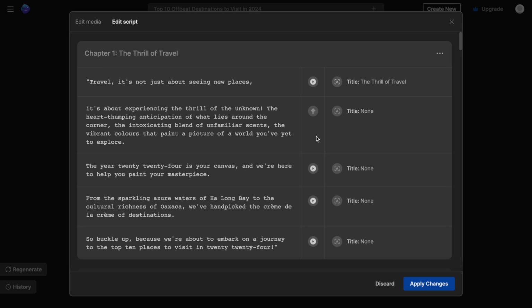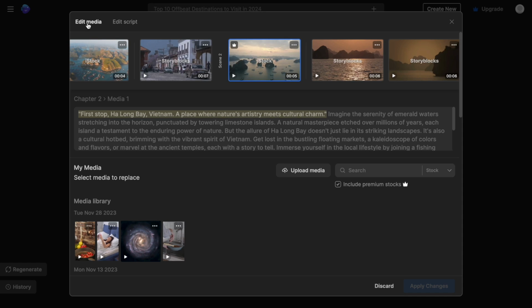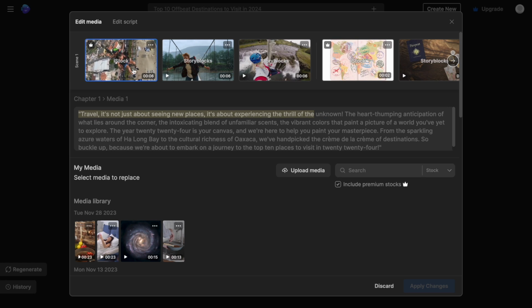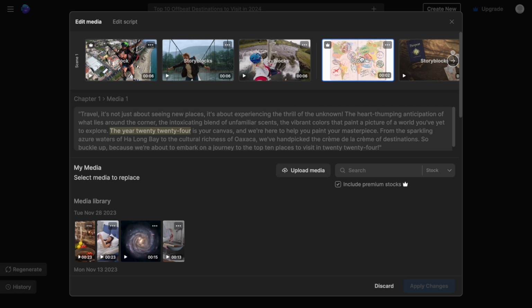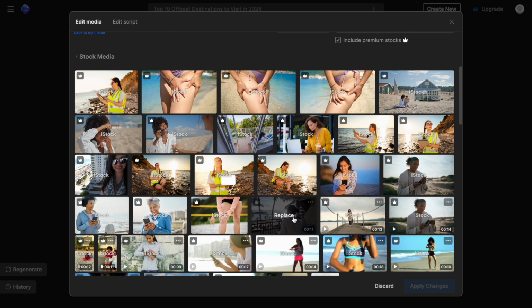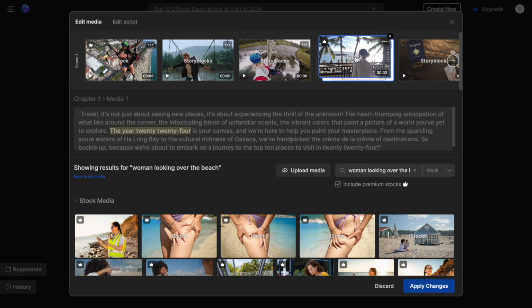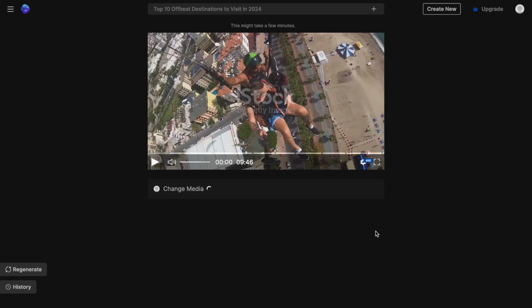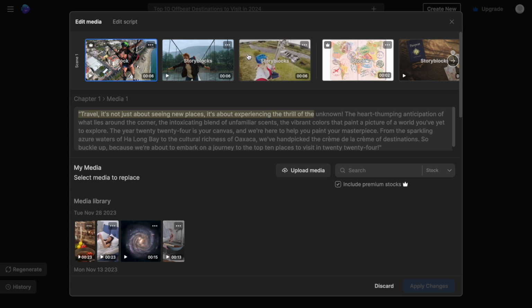Alternatively, if you just want to change a couple of clips, you can use the edit media option, and this opens up the entire media timeline where you can see all the clips that have been used. You can then select the clip that you want to replace and then either upload your own clip using the upload option or search for a separate clip using the stock library. For instance, I don't like this one, so I want to change it, and I'm going to search the stock library for the same. Once I find a clip I like, this one, I'll just click on it and you can see that it gets placed on top of the original clip, meaning that it has indeed been replaced. Then I'll just click apply and the new clip will replace the default one. You can of course do this for as many clips as you like and have minute control over the exact clips that you have in your videos.